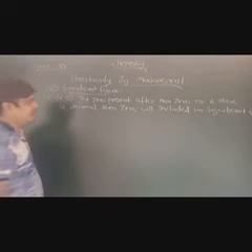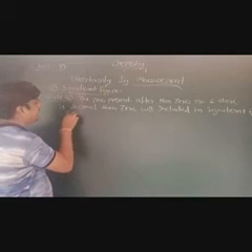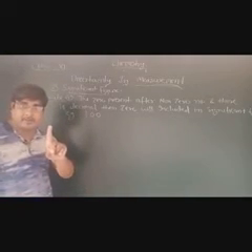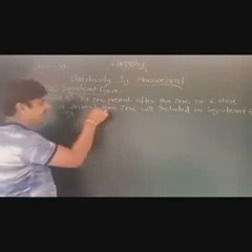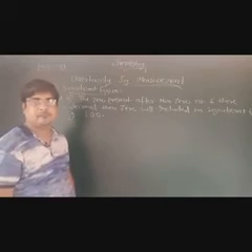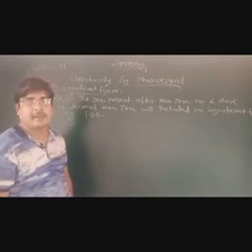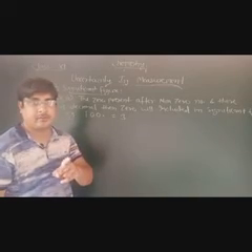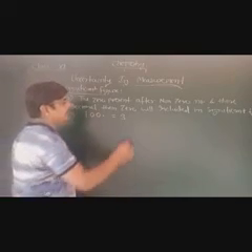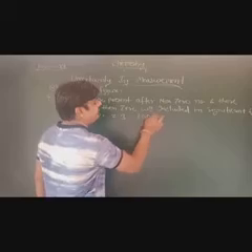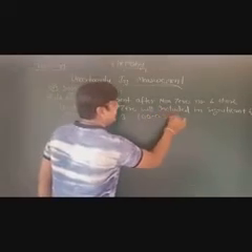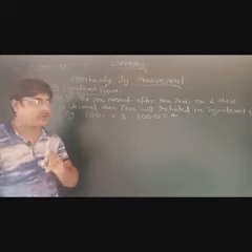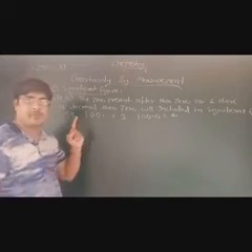So I'm writing here the example: 100. Here the significant figure is only 1, but I'm writing here the decimal. So what will be the number of significant figures here? The number of significant figures here is 3. 0 will be included. Okay, 100.0. So here the number of significant figures is 4. That's a very important topic, and a very important point, rule number 5.